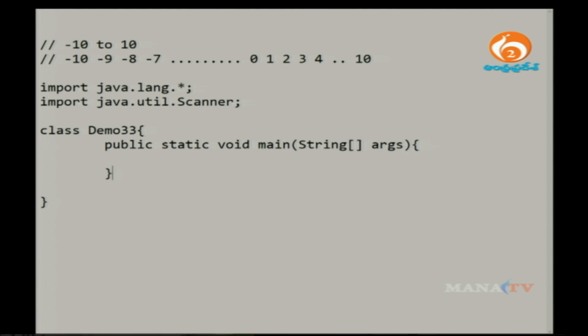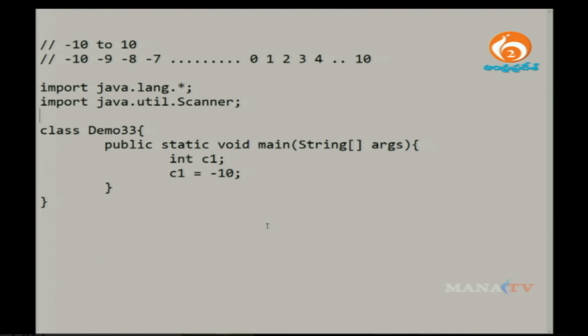Within this class, I want to define a variable called c1, and this c1 value has to be, for example, minus 10 by default, because I want to start printing the values from minus 10, not plus 10.